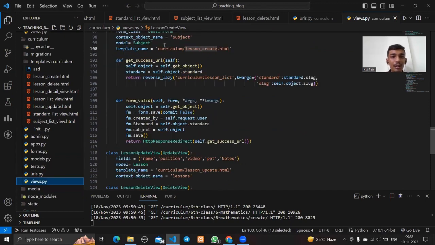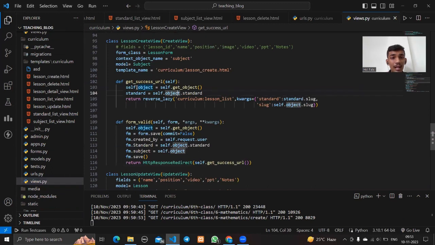Okay, after completing the templates, we use the form validation. We created the object of the form, and then we take the information about who created it, the standard, subject, and then we will save the form, and it will redirect to the get success URL. Okay, and in the get success URL, it will also fetch the standard, and it will redirect to the lesson list page, and the keyword arguments are the standard and the slug, which are already present in the URL.